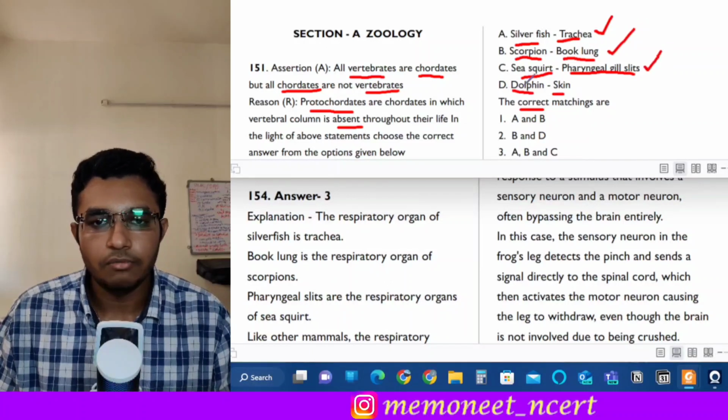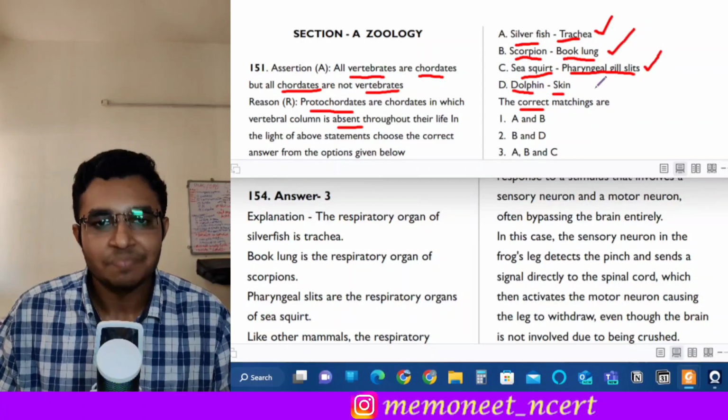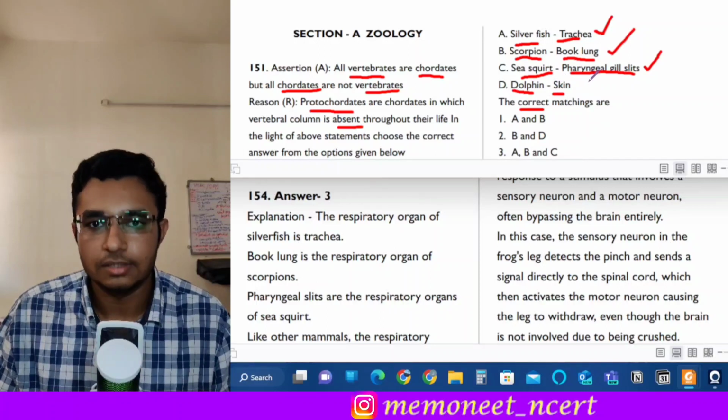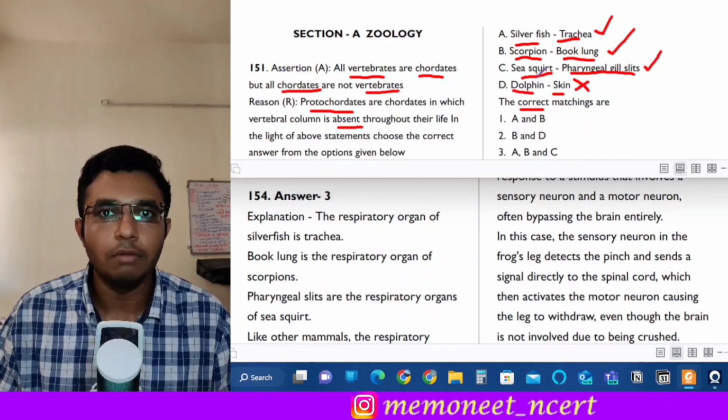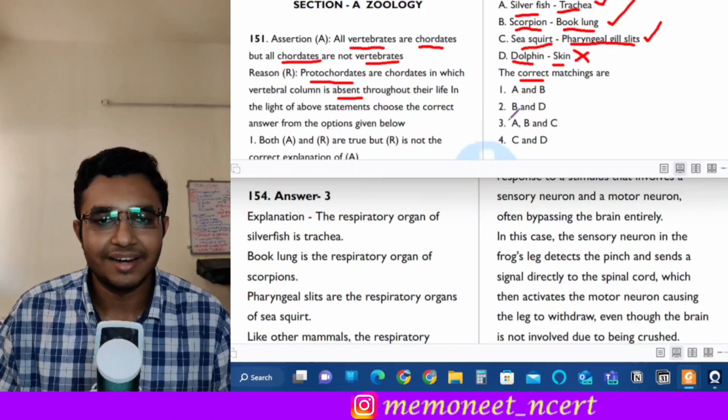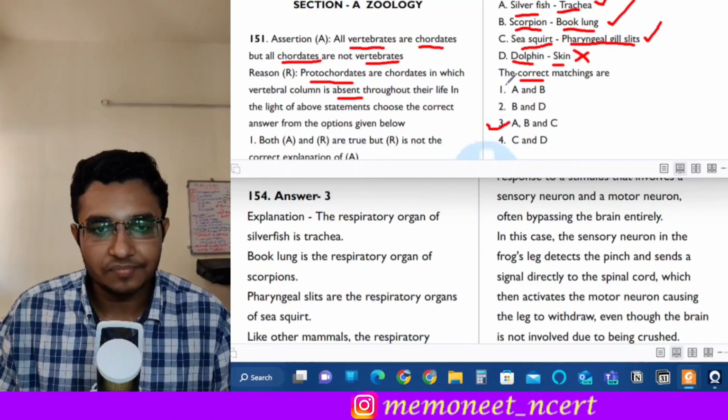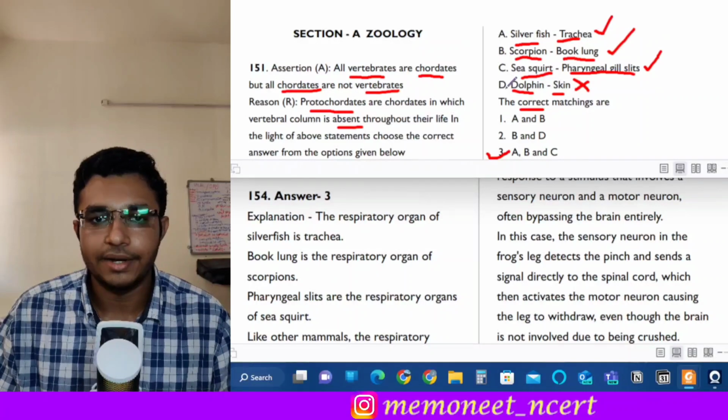But see, dolphin belongs to class mammals, right? And mammals respire through lungs. So dolphin does not respire through skin. The respiratory organ in dolphin is lungs. So here the correct matchings are in option 3, that is A, B and C are correct and D is wrong.